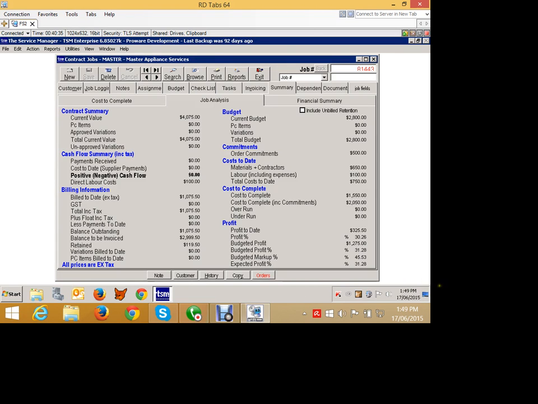That's our profit so far. We've made $325 profit to date, which is what we've invoiced less what we've used so far. 30% profit, that's our budgeted profit overall, so we've got a way to go yet, and we've got some percentages and so on here. So what we'll do now is we'll go and receive a payment from our customer.